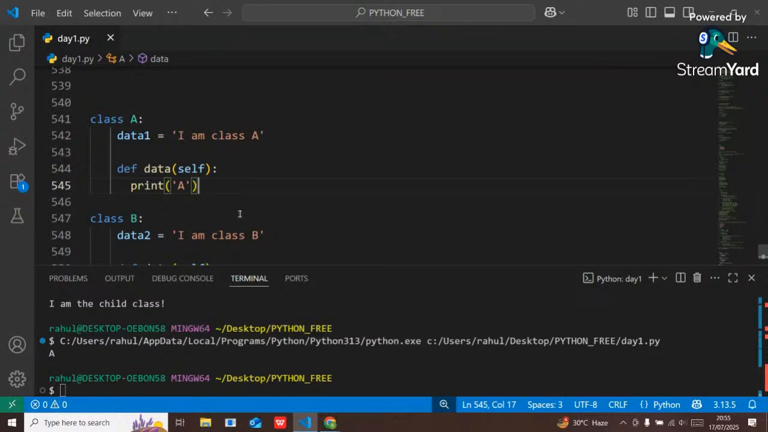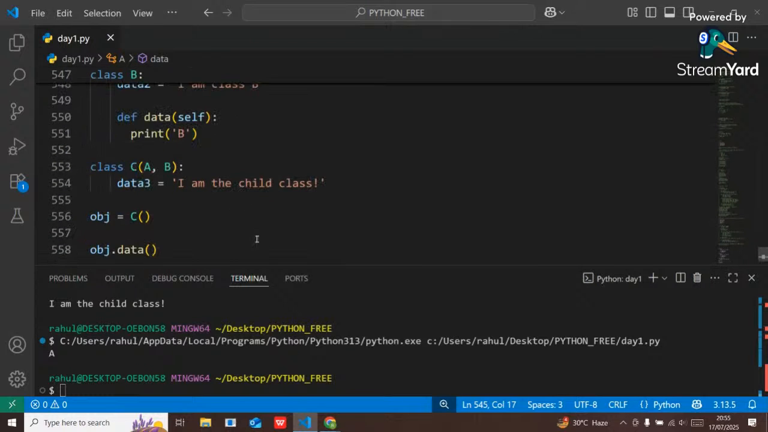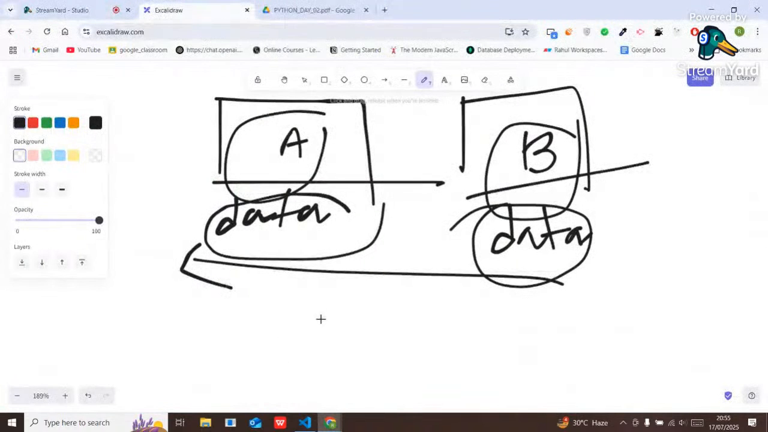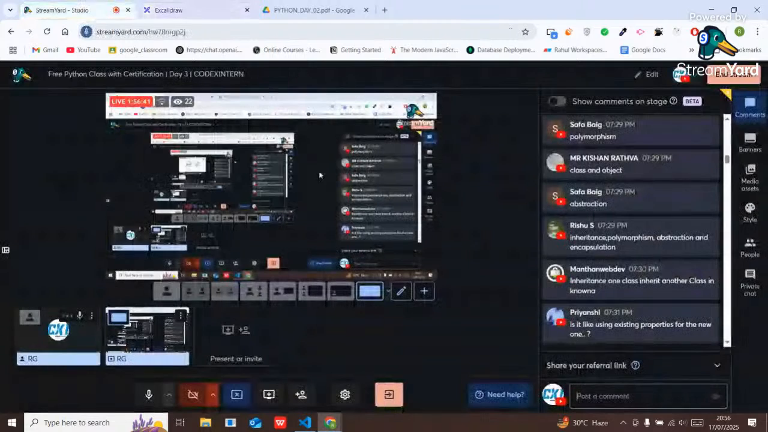Got it, guys? Understanding or not? That is called method resolution order. It means if two or more parent classes have the same method name, then the child class will take the method from the parent class which is passed first, means this A class. Don't worry, I will provide the entire notes. You can go through it easily. Okay, guys? Understandable or not? Let me know. Any questions, guys? Please let me know.